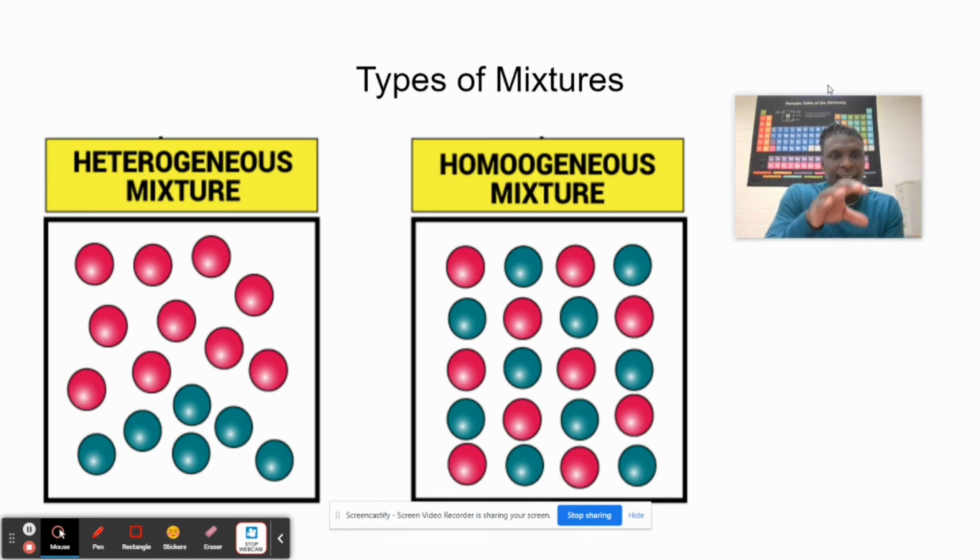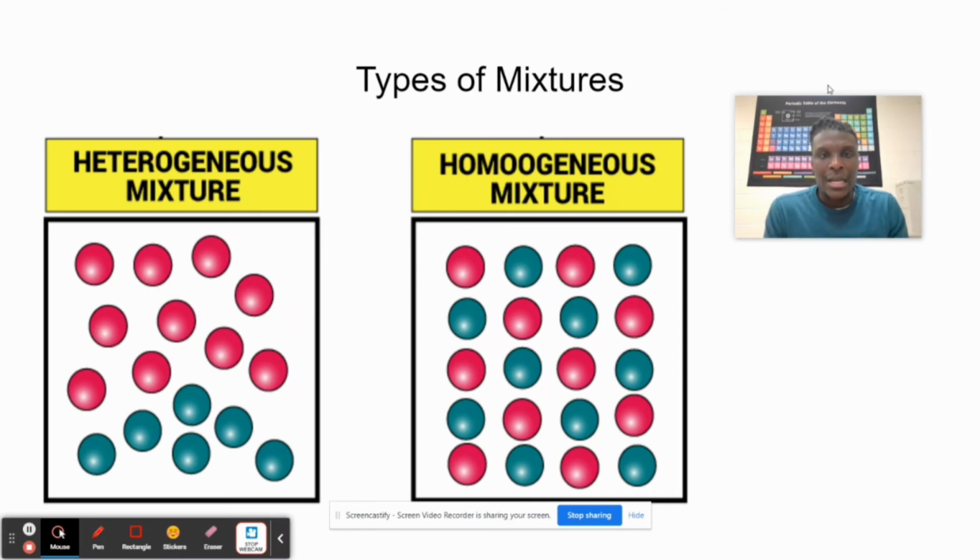So you can see the different mixtures. For a homogeneous mixture, you can't see it. So if I pour alcohol in water, can you see the alcohol different from the water? No. That is what we call a homogeneous mixture.